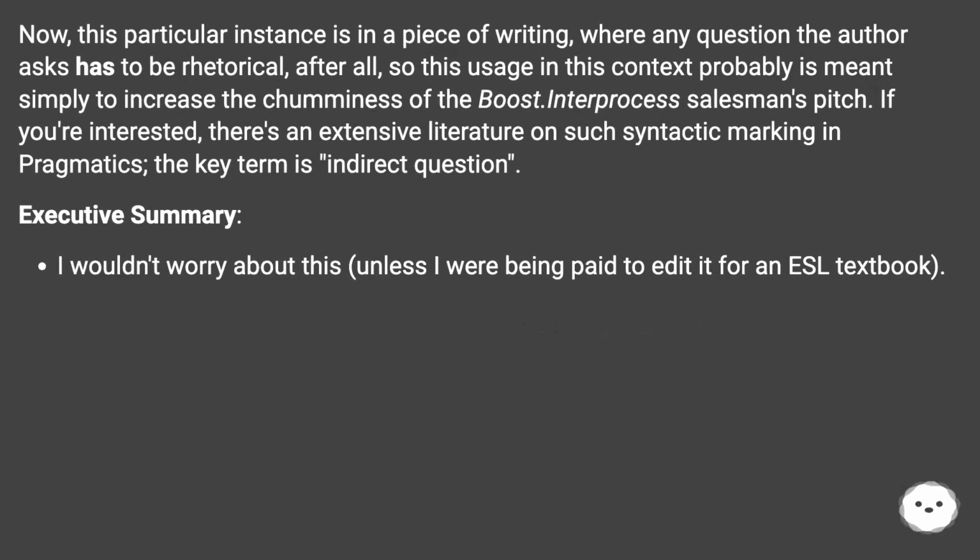Now, this particular instance isn't a piece of writing where any question the author asks has to be rhetorical, after all, so this usage in this context probably is meant simply to increase the chumminess of the boost.interprocess salesman's pitch. If you're interested, there's an extensive literature on such syntactic marking and pragmatics. The key term is "indirect question." Executive summary: I wouldn't worry about this, unless I were being paid to edit it for an ESL textbook.